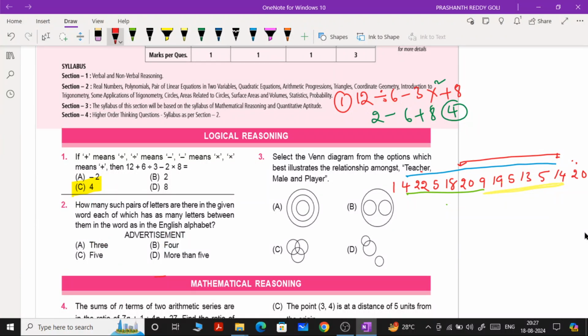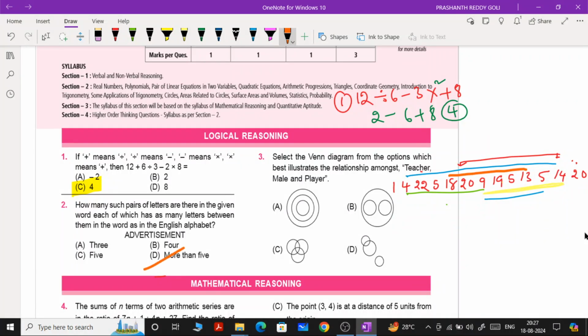Both options fail. Now after 14, 5, 6, 7, 8, 9. You can start referring from this also. From 5 to 9, you just check from 5 to 9: 5, 6, 7, 8, 9, 10, 11, 12, 13, 14, 15. Yes, this is also okay. From 13 onwards: 13, 14, 15, 16, 17, 18. Yes, you just focus on this particular number also, from 18 to 13. So far 1, 2, 3, 4, 5, 6.